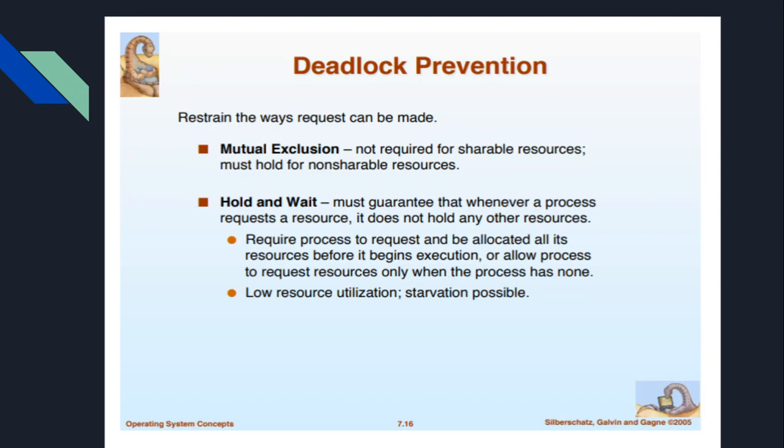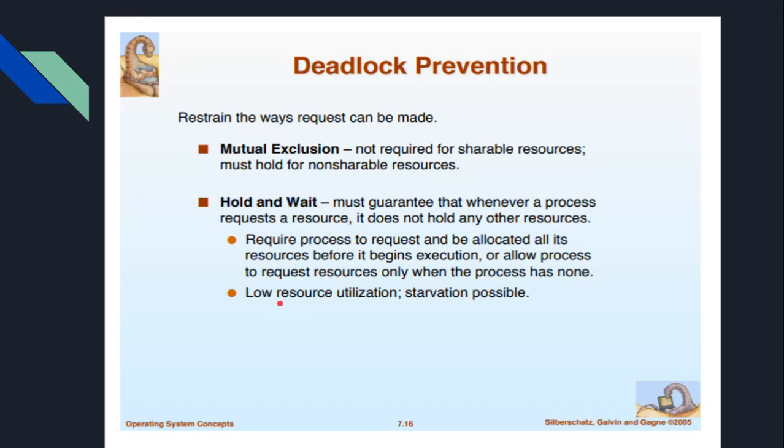Either it gets all the resources it requires, or it can request resources only when it holds none. That is the condition of deadlock prevention in the case of hold and wait.